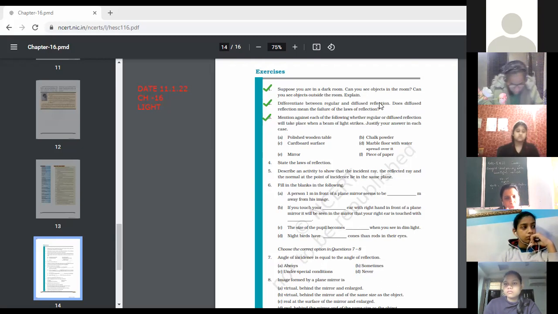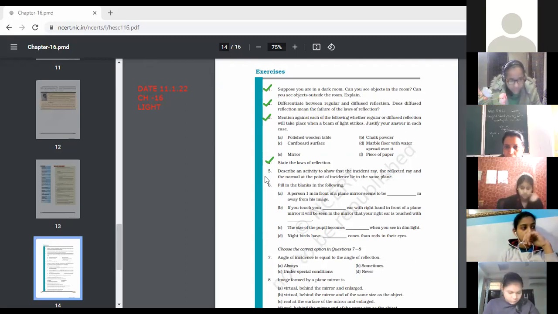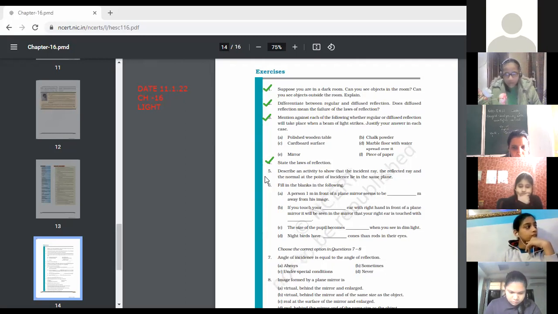Okay. Question number 4. We have already discussed it twice or thrice today: state the laws of reflection. Number 5, an activity to show that an incident ray, reflected ray, and a normal at a point lie in the same plane. So children, you have to draw the diagram which I had drawn on the blackboard. Take a mirror and a ray which strikes the mirror, and after reflection comes back. That activity should show that the incident ray, reflected ray and normal lie in the same plane.